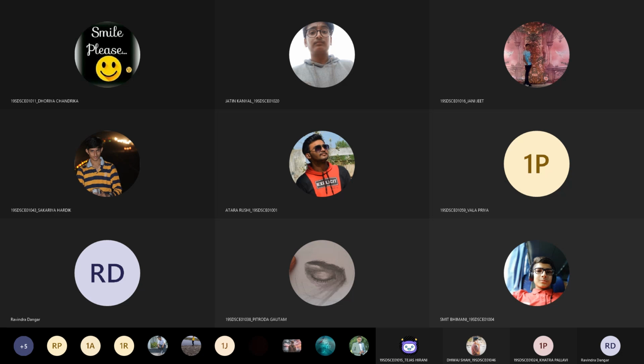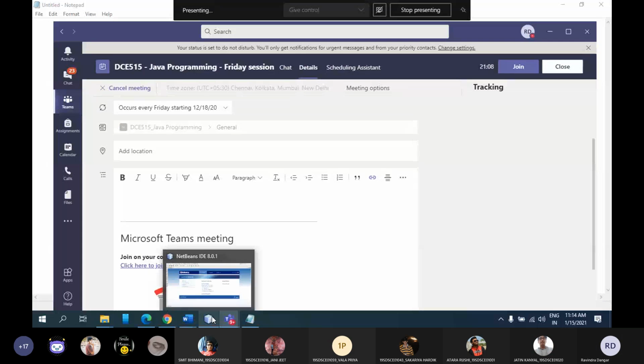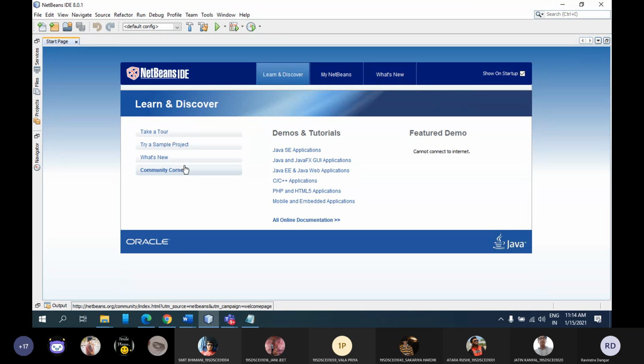I was just showcasing NetBeans. This is the IDE which we are going to use later on. Very soon I will introduce this tool, and we will start programming in this tool only. But before that, I want to cover the concept of abstract class, where you need to remember a few properties. If you use an IDE, then mostly all the properties you will get automatically, so you will not even try to remember them. As soon as I complete abstract class, we will switch over to this NetBeans IDE. Till that time, we will use Notepad only.